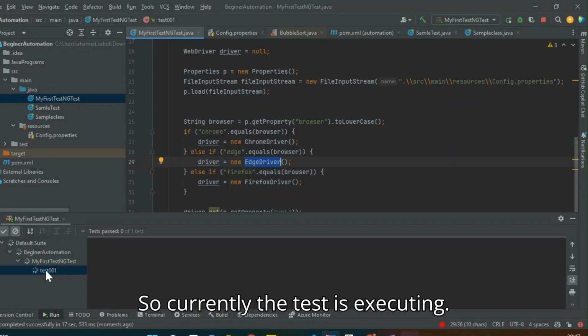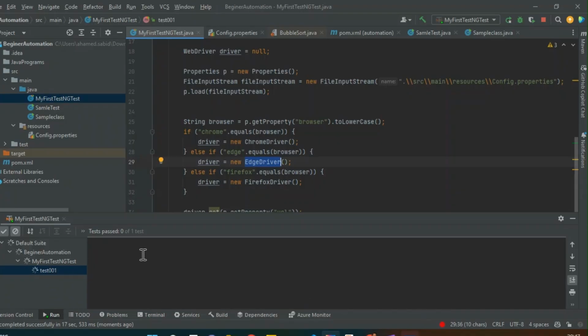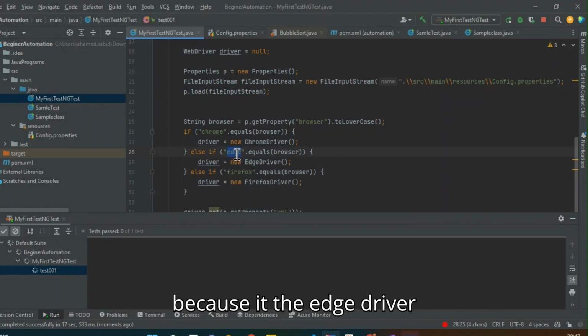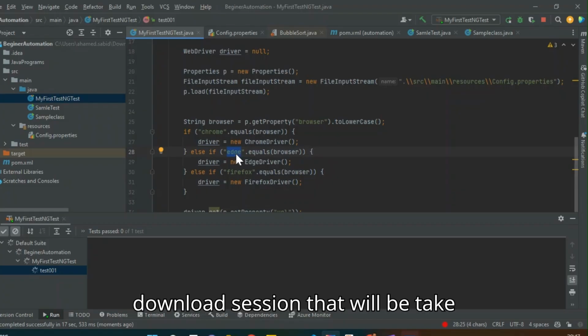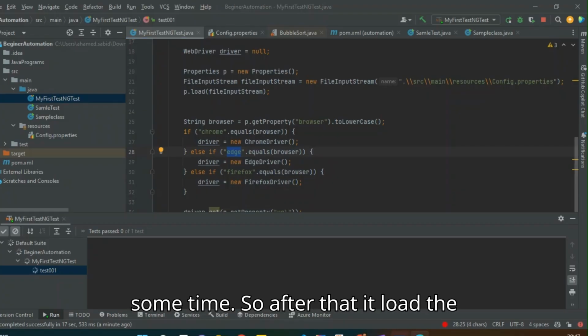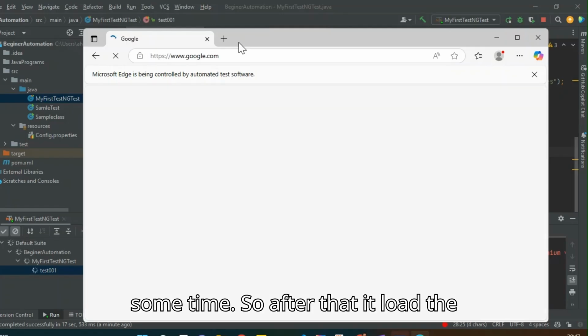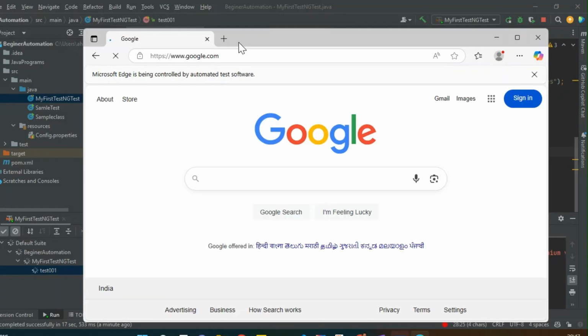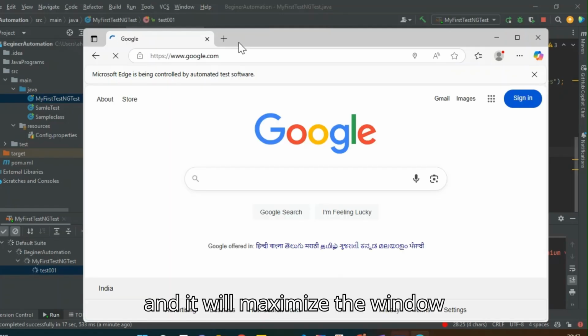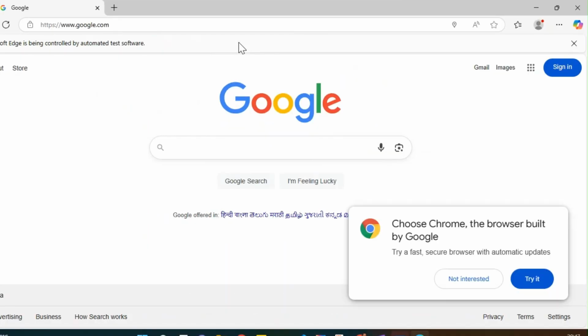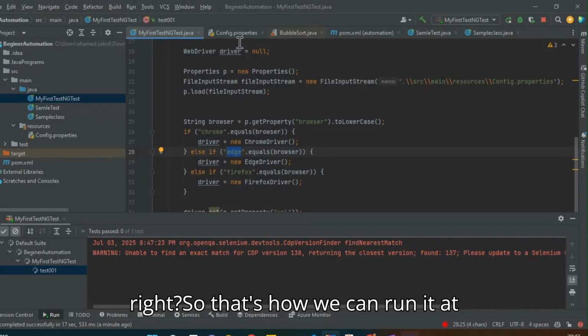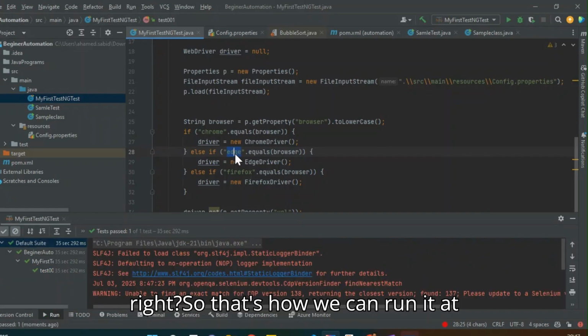So currently the test is executing. For the first run, it will take some time because of the edge driver download session. After that, it loads the page, then maximizes the window, then verifies an element, right? So that's how we can run it on edge.